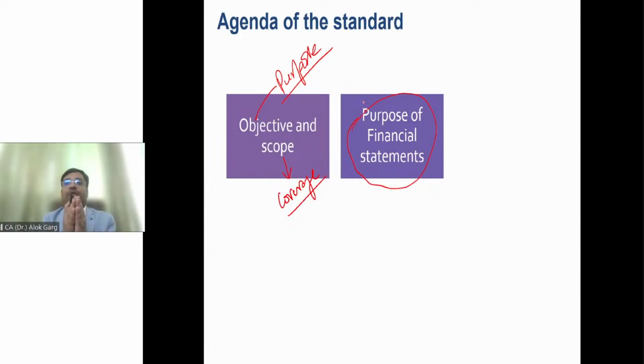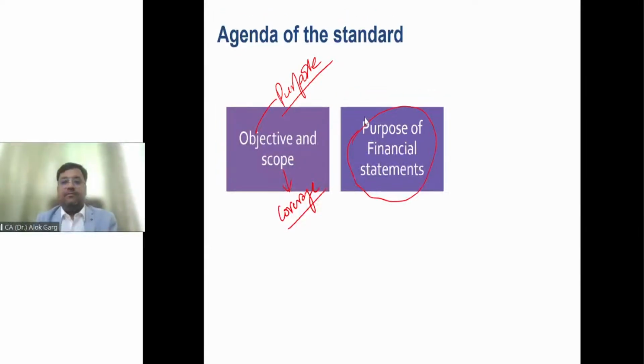But whenever we are talking about performance, it is for the period. That is why the statement of profit and loss is for the year ended 31st March 2022. Have you ever thought whether the correct wording is statement of profit and loss for the year ending or for the year ended? What is the correct word?